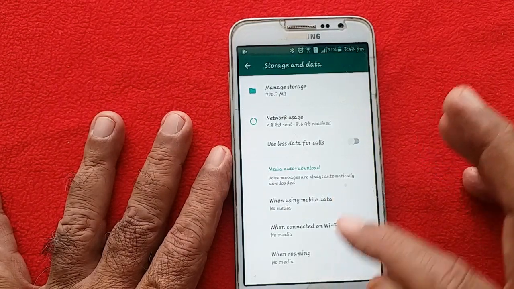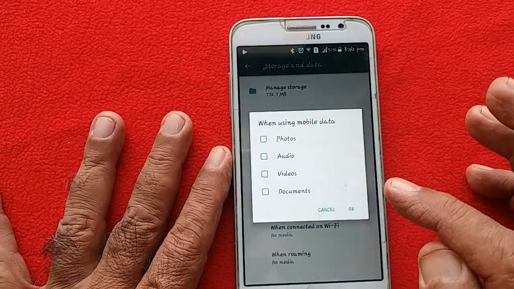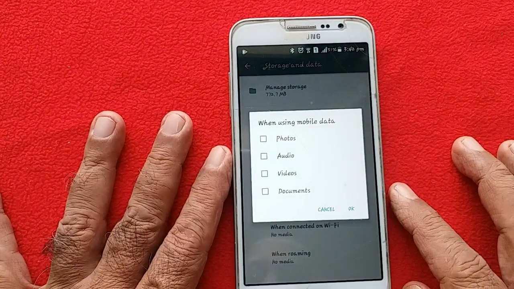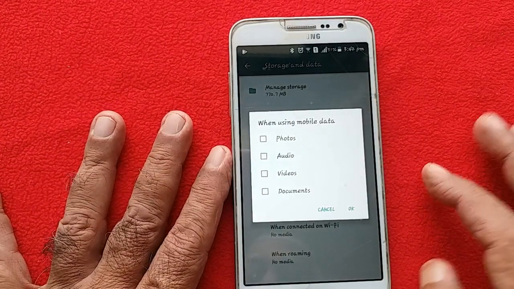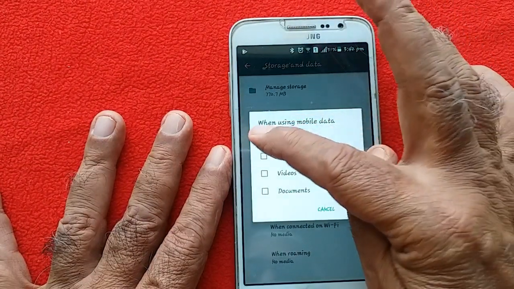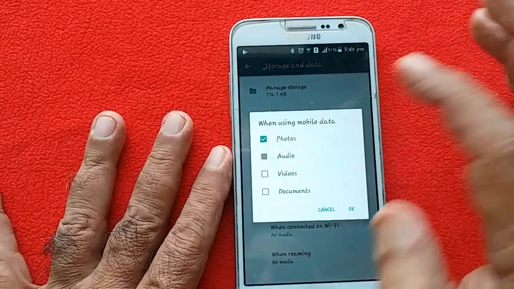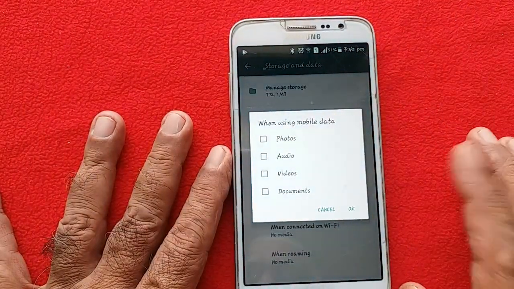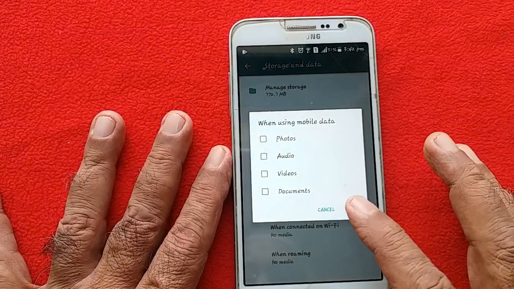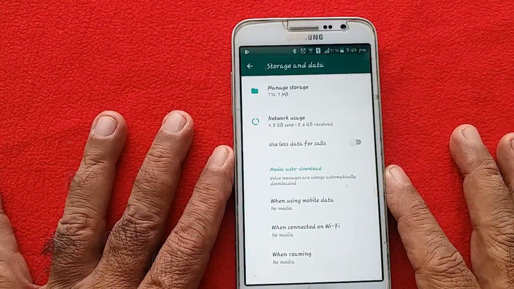The moment you press it, for example, you will have four options. You can choose these options as per your choice. If you select first two, this will get downloaded. Otherwise, they will get downloaded only when you need it. This way you can save a lot of data of your mobile.